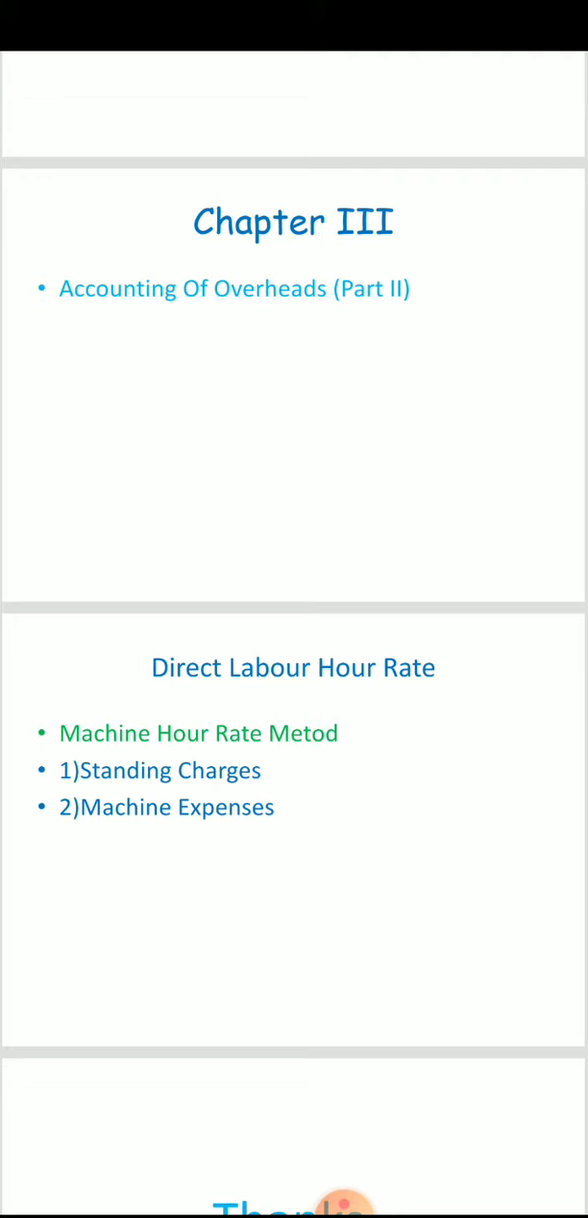The practical problem carries 10 marks. Machine hour rate problems are very simple and you can get full marks out of 10. So please solve this problem carefully. Thank you all of you.